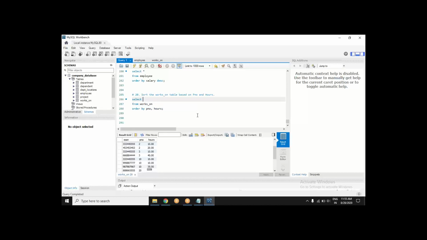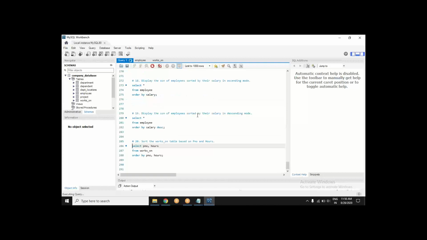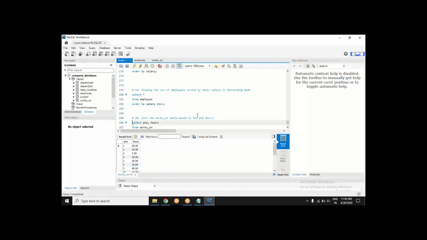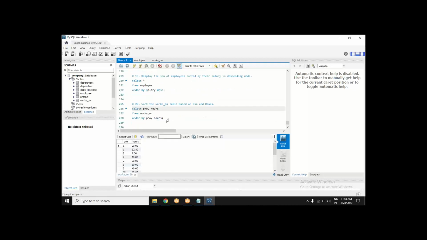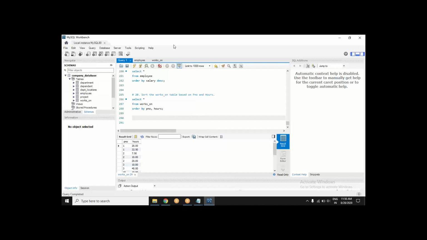If you want only P number and hours, you should have mentioned that here, like P number and hours. So now ESSN will be gone, you will be only having P number and hours. However, what your query meant was you should sort the table. So you should select asterisk, the entire table. Okay. Got it. Thank you. Got this, right? Okay. Seems good.